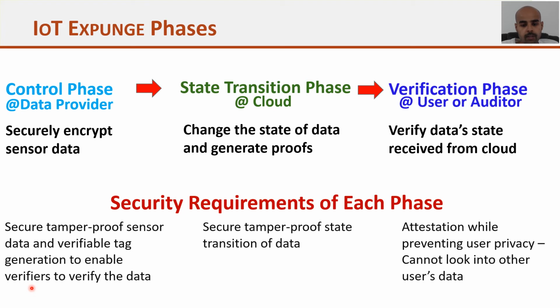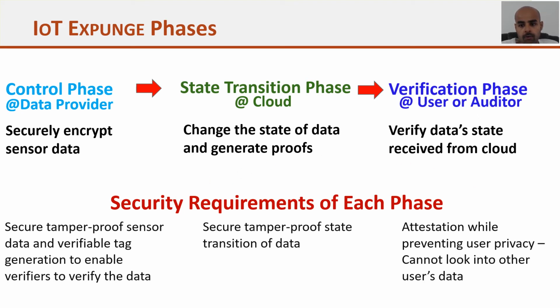State transition phase: if the cloud is following the rules given by the data provider, then it needs to generate some tamper-proof proof that shows that the cloud is following the given rules by the data provider.